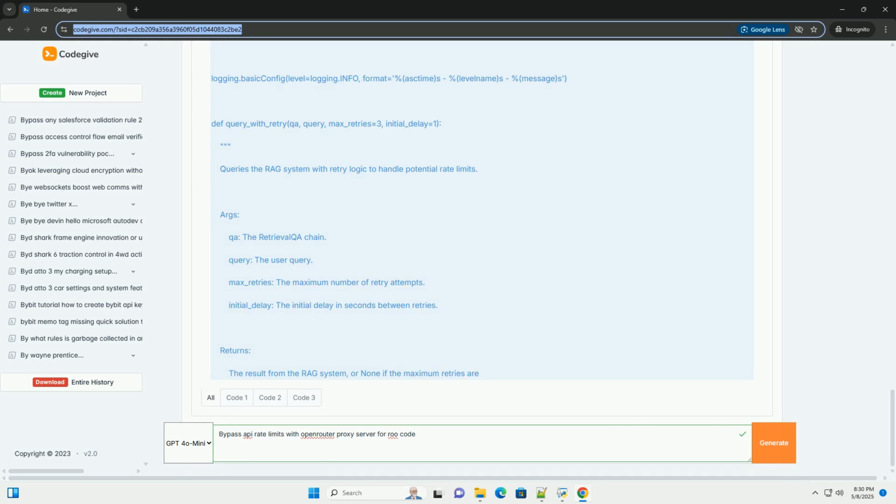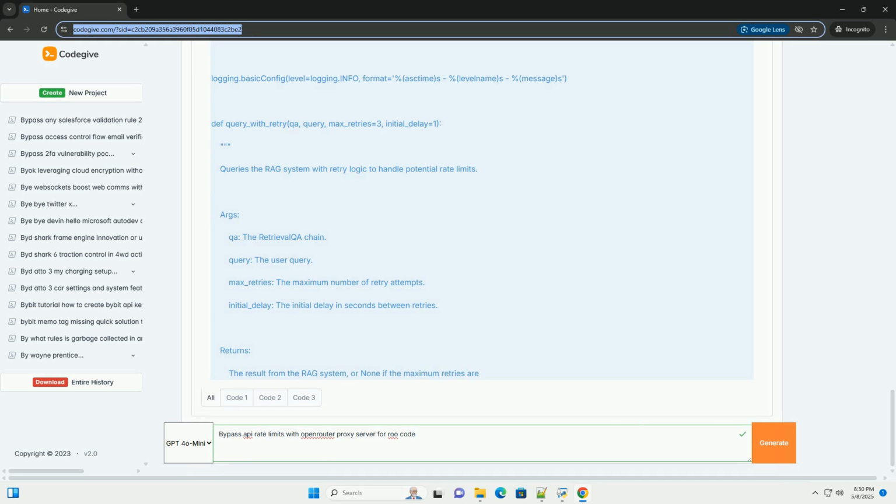2. Semantic search. Querying the vector database to find relevant passages based on user input. This can involve multiple embedding calculations and database queries. 3. LLM generation. Feeding the retrieved context to the LLM to generate the final response. Depending on the complexity of the response, this might require multiple API calls to handle token limits. The cumulative API calls in a RAG system make it especially vulnerable to rate limits. OpenRouter provides a robust solution for managing these limits and ensuring the smooth operation of your application.